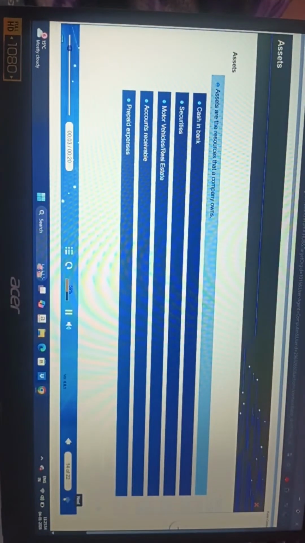Assets are the resources that a company owns. So all motor vehicles, real estate, cash in the bank, security investments and other holdings are assets. These assets can be reported in their respective account heads. Accounts receivable is also an asset as it records earnings or sales made but not yet paid.